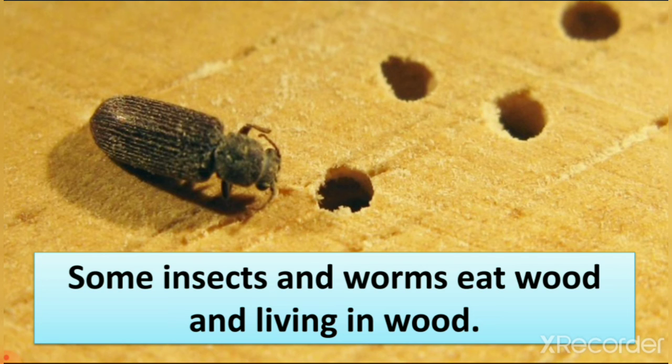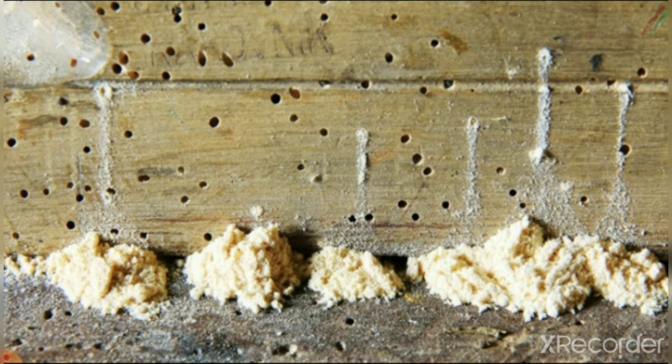Here you can see one insect, and the insect makes a hole in wood. So they are living in wood. Now let's see how they are going inside the wood. So now you may think, why am I telling you about these insects?